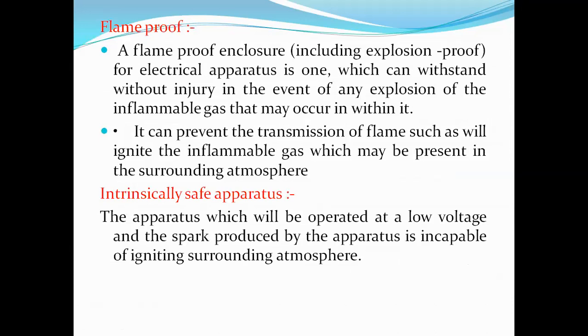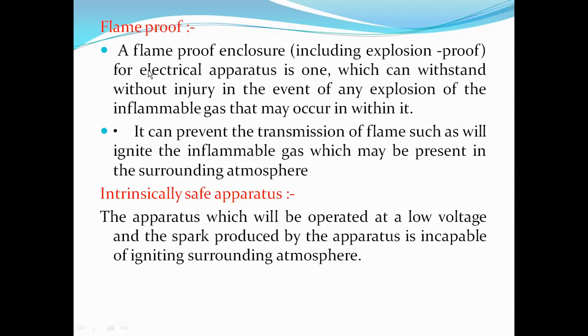So what is flame proof now? Flame proof is basically used if an apparatus used in underground coal mines is operated at a high voltage, and whatever spark is produced during the operation of the apparatus should not be exposed to the atmosphere. Not only that, even if any explosion occurs in the mine, the apparatus should not get damaged. The term itself indicates a very, very strong construction that should not get damaged in the event of any flame or explosion in the mine.